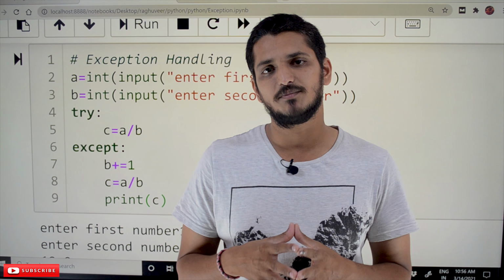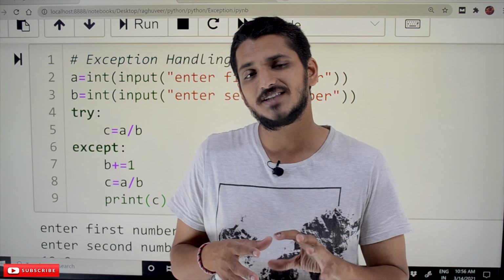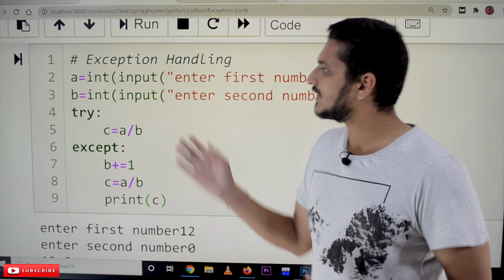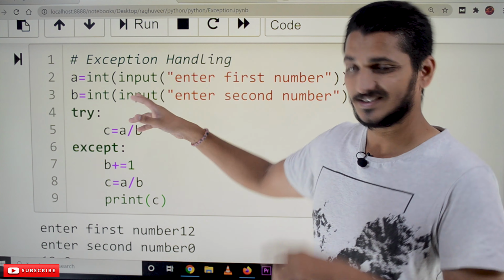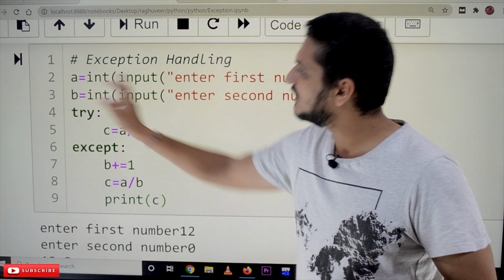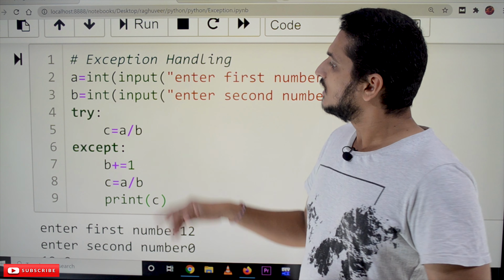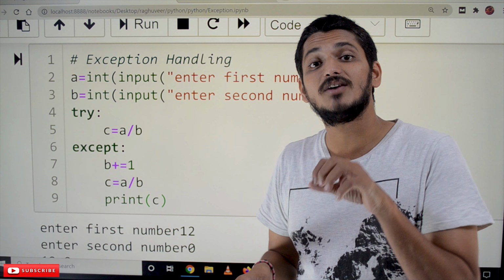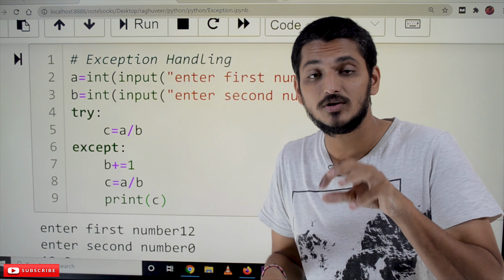Coming to today's example, let's take some examples and understand the syntax for handling exceptions. This is the example we consider here, the same example we used in our previous class. We are taking input A and input B from the keyboard, and this is the block of code where there is a chance of getting an exception. This point you have to understand.